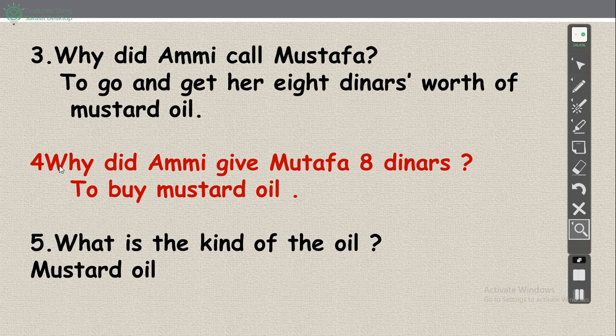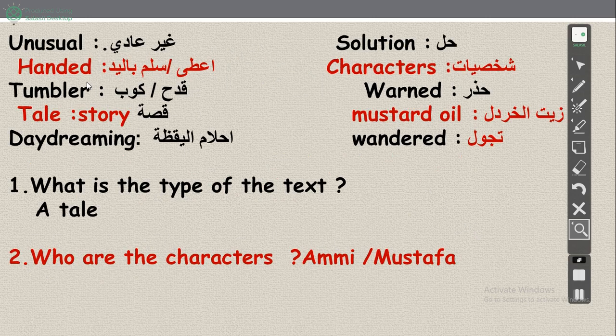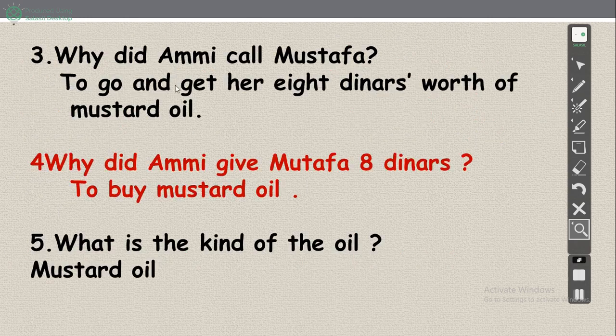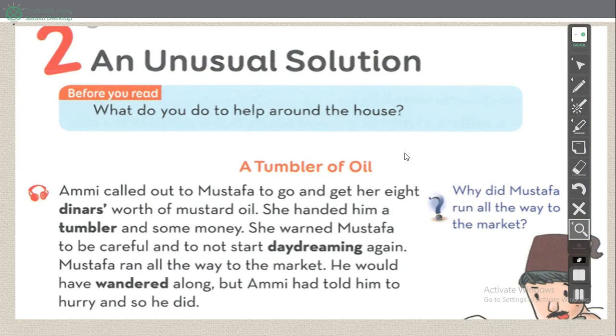Number 4, why did Amy give Mustafa 8 dinars? To buy mustard oil. This is the answer. Number 5, what is the kind of the oil? What is this oil? Surely mustard oil. I give you many questions. Okay, again, from here, please write the meanings in your notebook. Then we have the questions 1, 2, 3, 4, 5. Okay, please repeat the video again and again to understand the first paragraph.